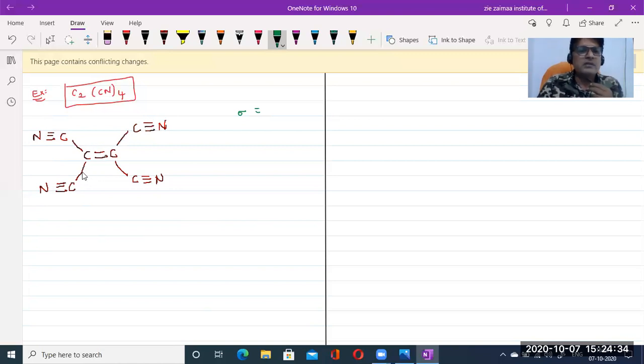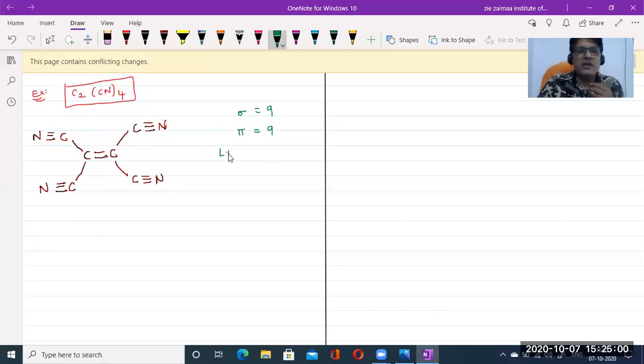Next 6, 7, 8, 9. So completely 9 sigma bonds are there. And how many pi bonds are there, beta? Yes. Out of a triple bond, 1 sigma bond and 2 pi bonds. So 2 plus 2, 4 plus 2, 6 plus 2, 8, plus here it is also 1, 9. So 9 pi bonds are there.